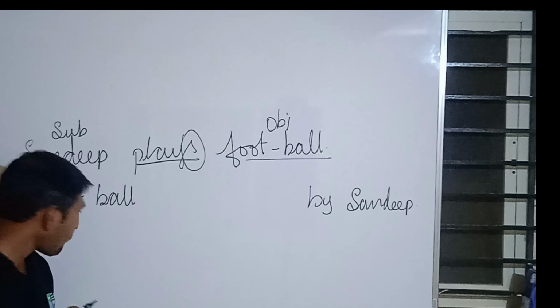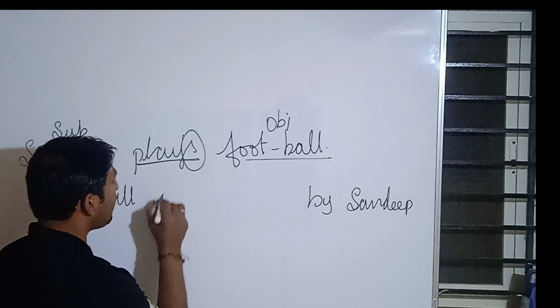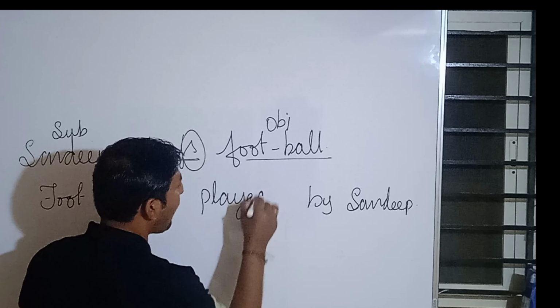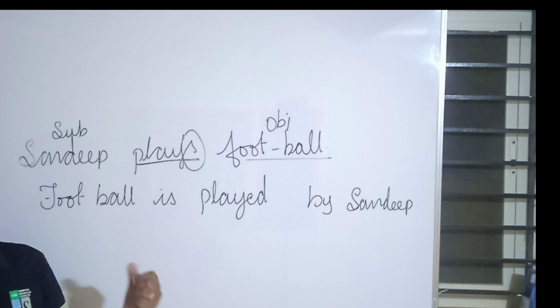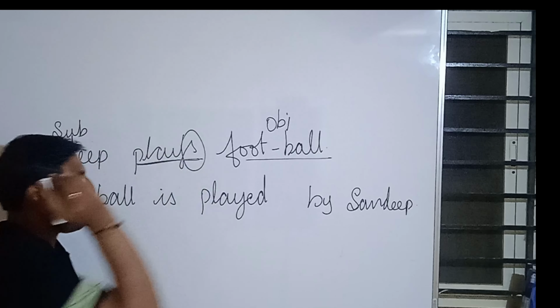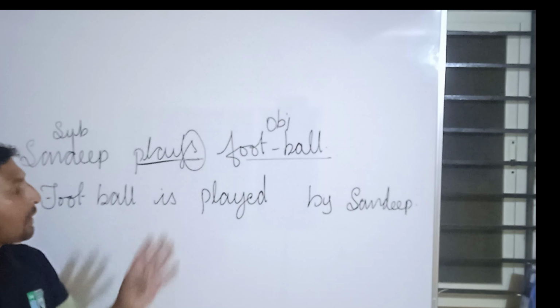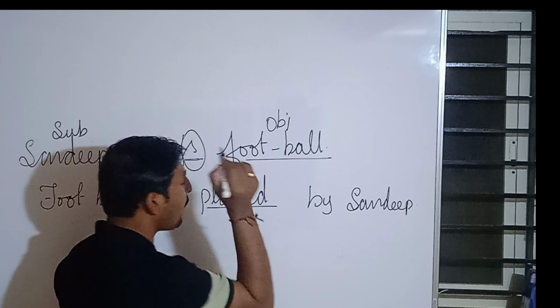Do you understand? Now football is played by Sandeep. Why is played? Because it is simple present tense. And one more thing you need to understand is that the main verb should always be in V3 form.